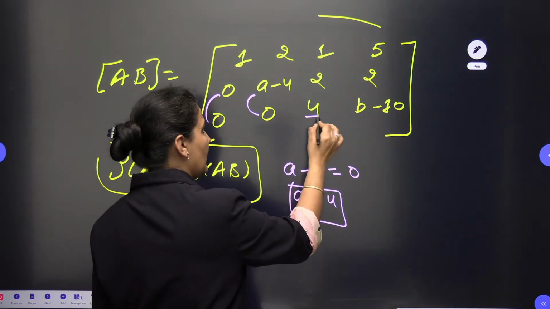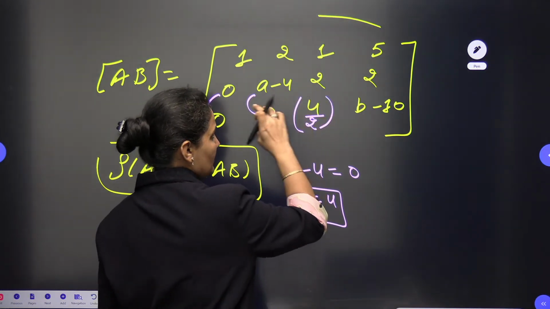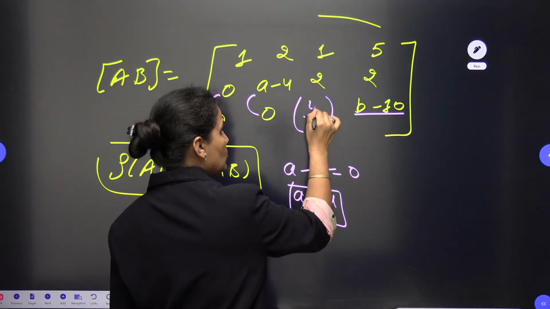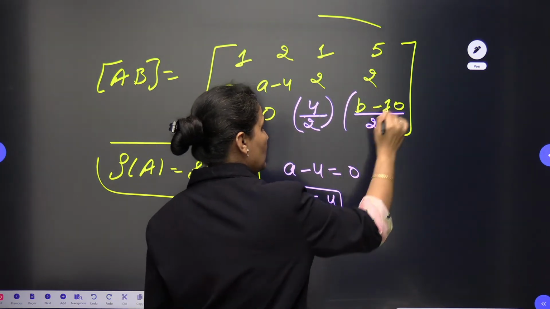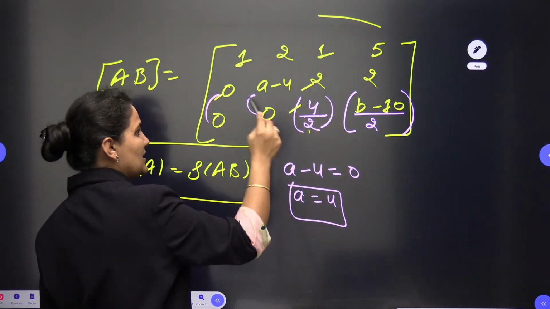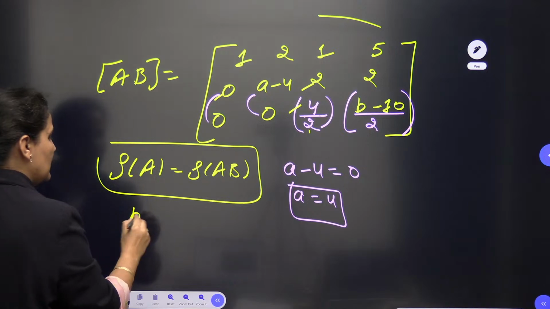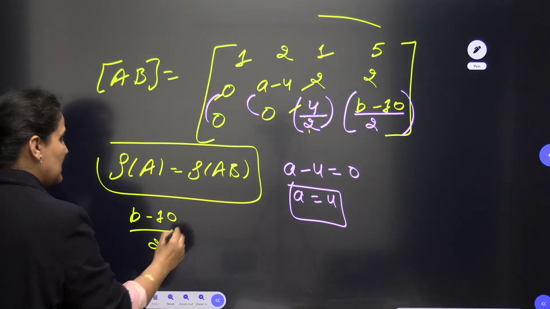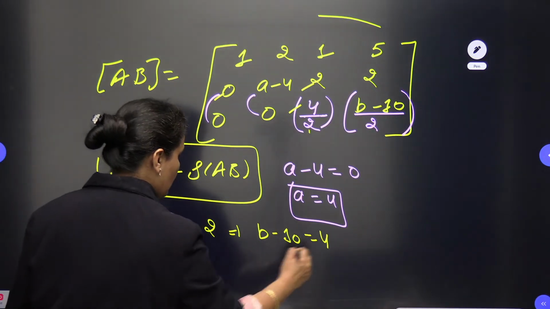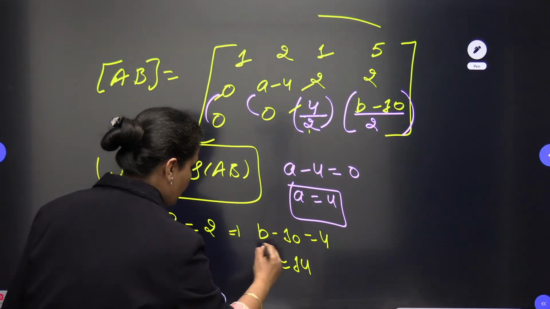In the last row, divide by 2. When you divide the last row by 2, you can see 4 by 2 is 2, 2 and 2, yes, this is equal. You can compare from the last element also: B minus 10 by 2 equals 2. You can write B minus 10 equals 4. So hence your B equals 14.